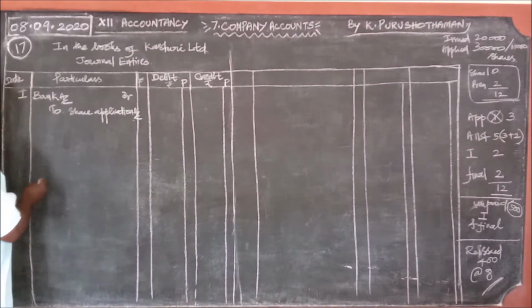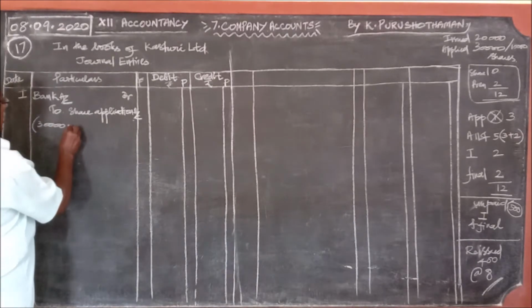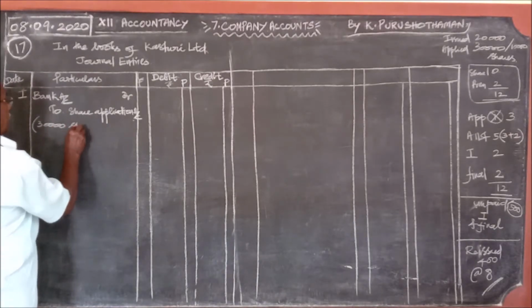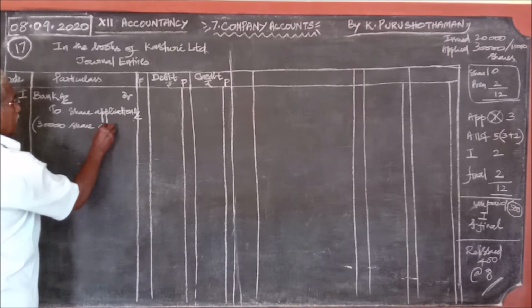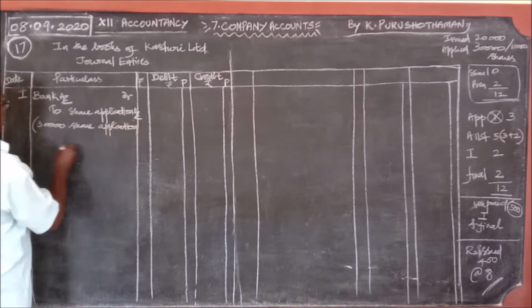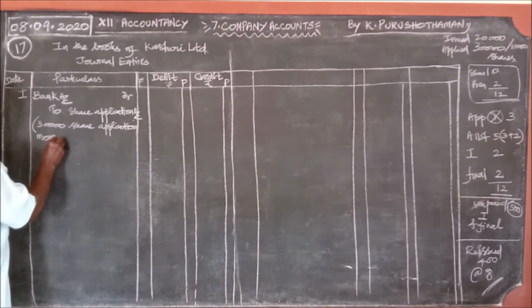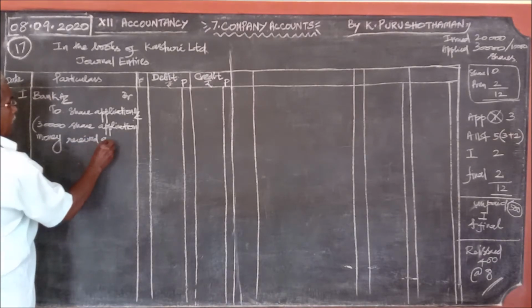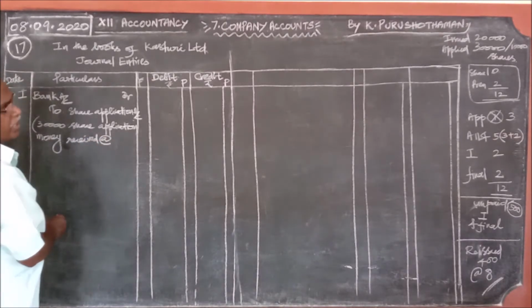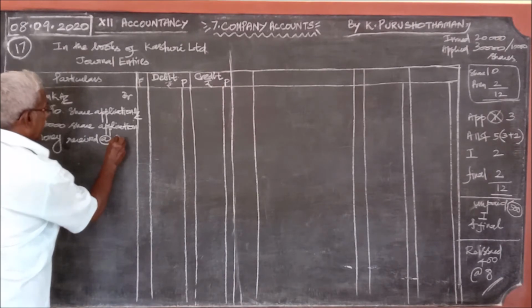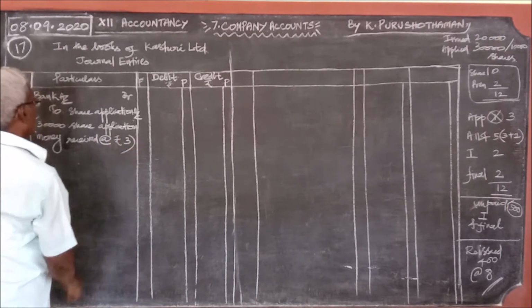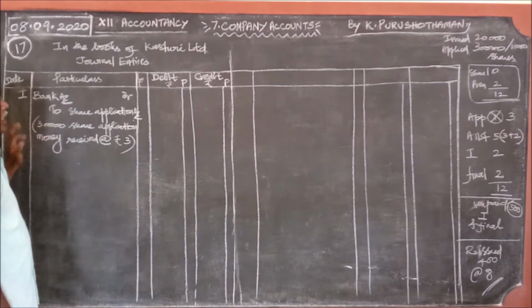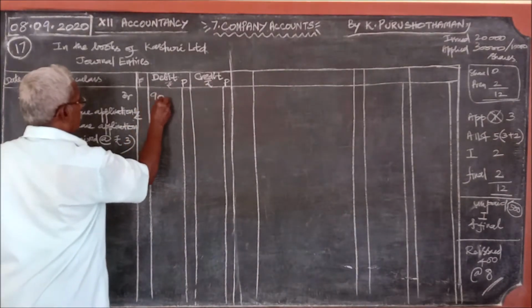So how many share applications were received? 30,000 share application money received at the rate of application stage rupees 3. At the rate of rupees 3. So 3 into 30,000, 90,000 we should write.